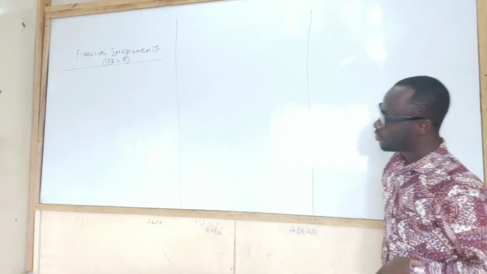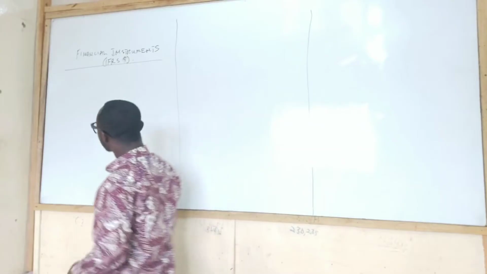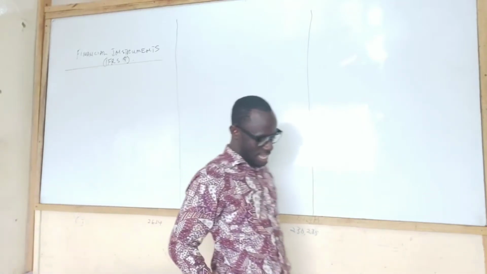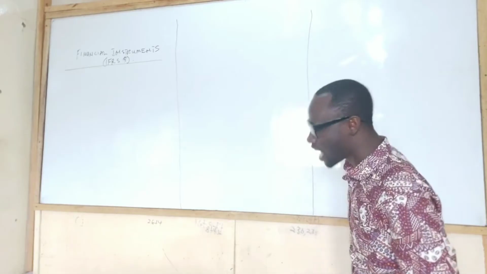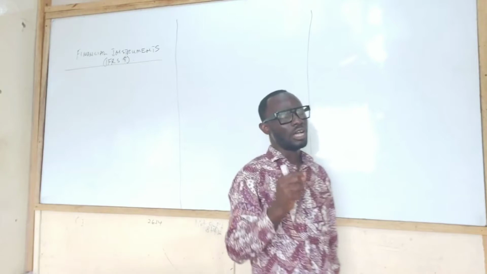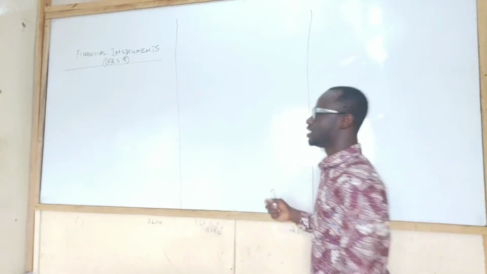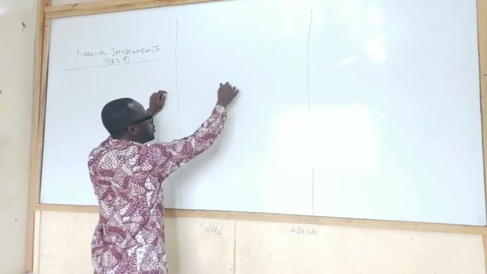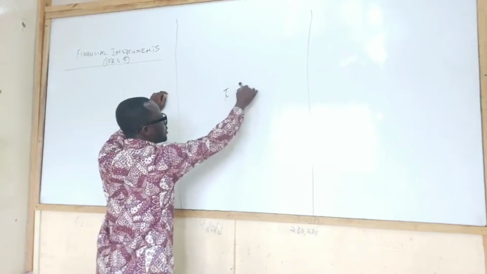IFRS 9, financial instruments. Now, this is a very good accounting standard because it's very simple to look at. It has some principles that you must take into consideration, and if you take the principles for granted, then you can be punished a lot. But the idea about financial instruments occurs like this.